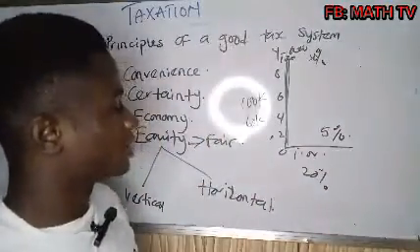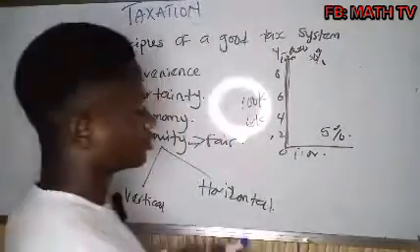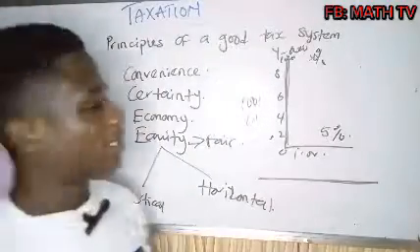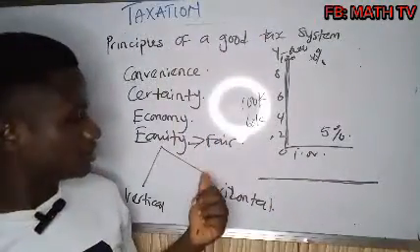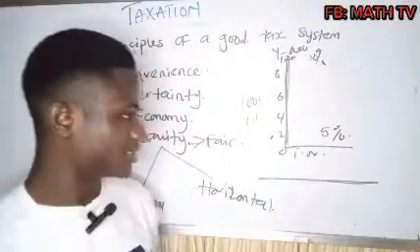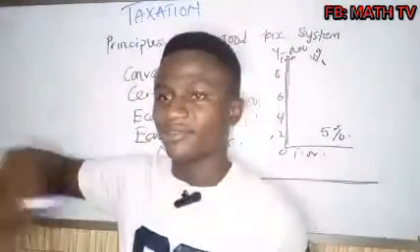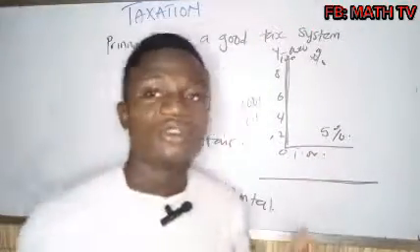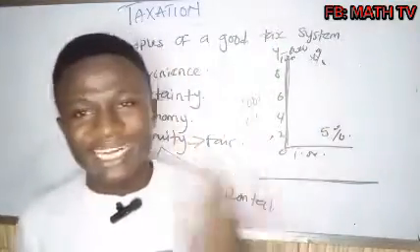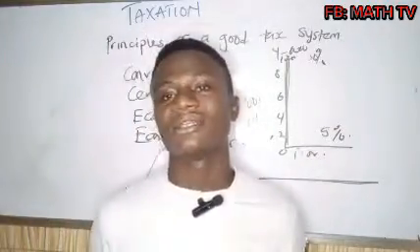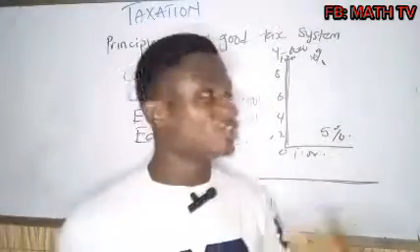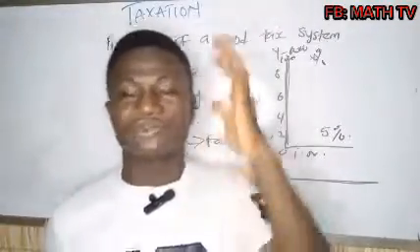So now looking at horizontal, it is like this. This is a horizontal line. So horizontal equity is telling us that those that are receiving the same, you can see that when you say horizontal, on the same level, on the same edge. So it's telling us that those that are receiving the same income or similar income should have the same rate of tax, irrespective of whether maybe I'm married or I'm not married or anything. They should have the same rate of tax.